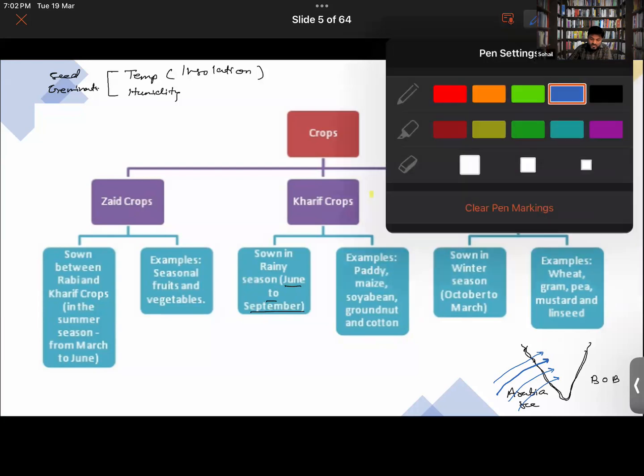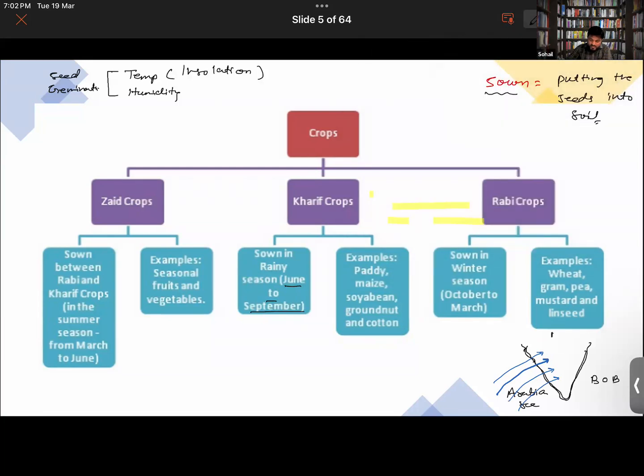Also, if you were to see, this is north, this is south, this is east, and this is west. Where is this moisture carrying wind coming from? From which direction? It is from the southwest.